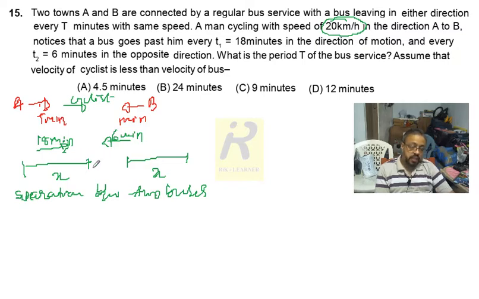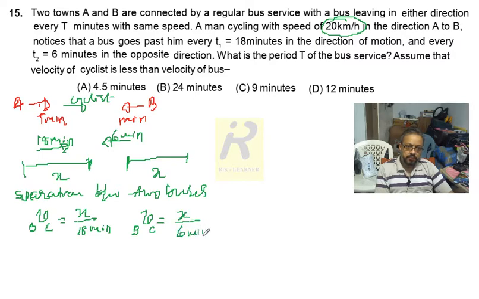If the cyclist is at rest, then the relative velocity of the bus with respect to the cyclist is x divided by 18 minutes on this side, and on the other side it should be x divided by 6 minutes.